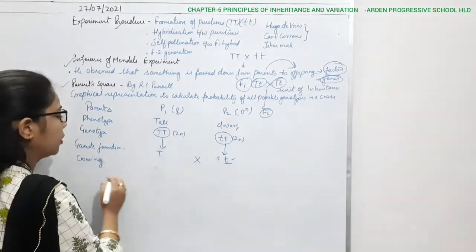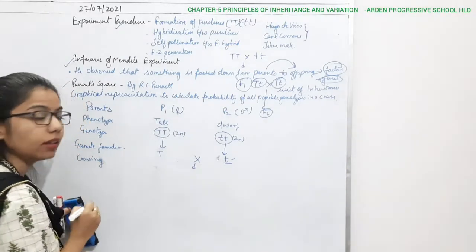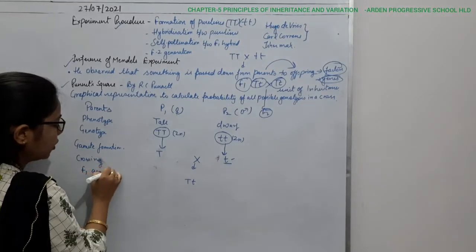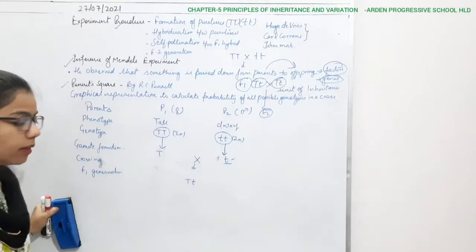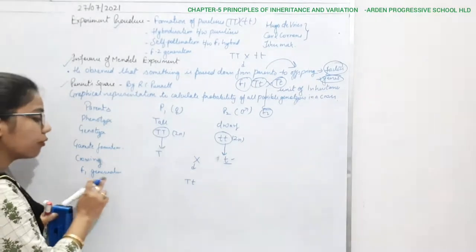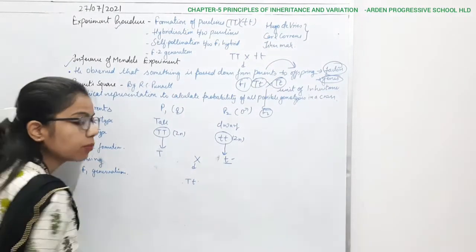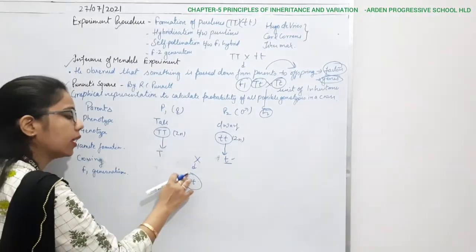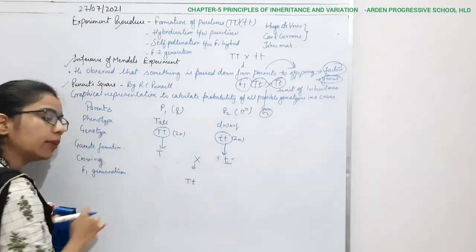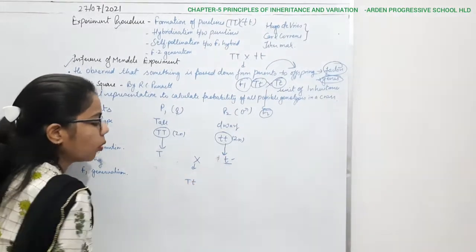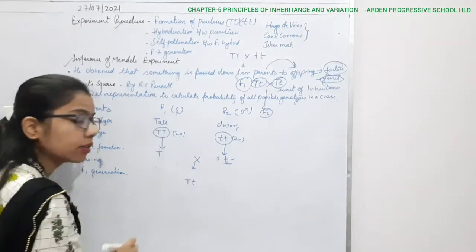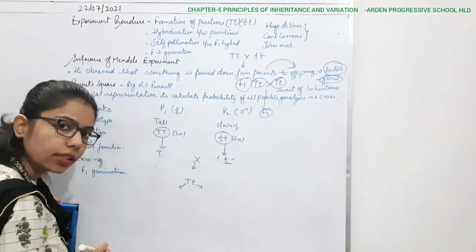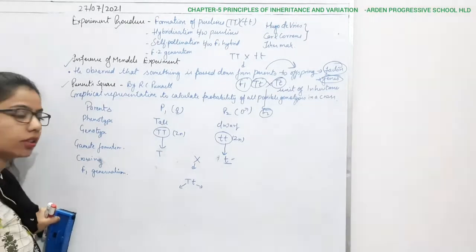Due to this fusion of male and female gametes, what will happen? There will be capital T and small t. So this is the F1 generation, known as the filial generation. It means the first filial generation is capital T and small t. Now you can see that this is the heterozygote condition, and it has again formed the diploid condition, right? So capital T, small t. Here, as it is heterozygous, it has the dominant character, tallness, and the recessive trait, right?